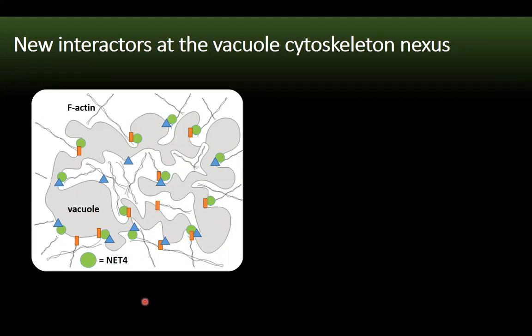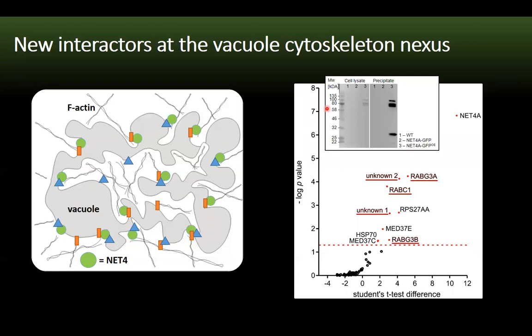Instead, we believe that NET4 either forms complexes with other proteins, as shown here, or that other proteins even work independent of NET4, as shown here. So to find some of these other proteins, we performed co-immunoprecipitation with NET4A GFP as bait and did mass spectrometry. And with this, we identified 5 promising interacting candidates, 3 RAP-GTPases, and 2 proteins that are not characterized in Arabidopsis yet, but are related to the cytoskeleton in mammals and yeast.